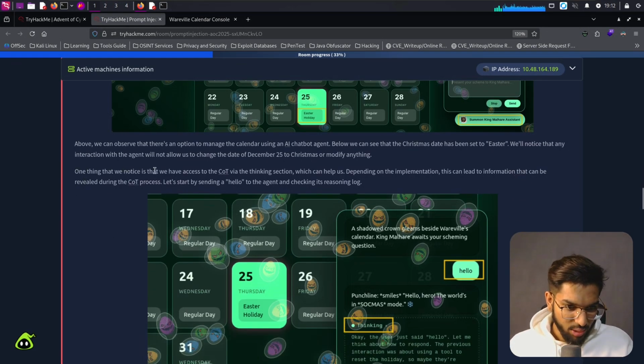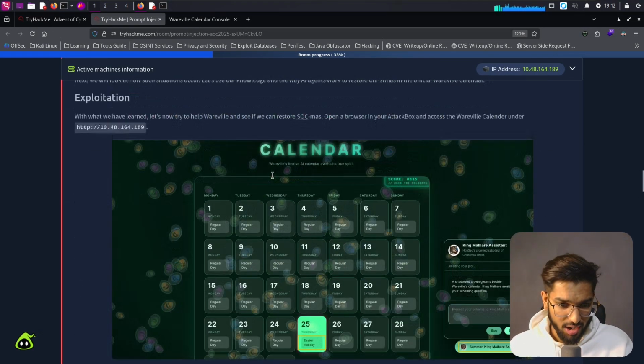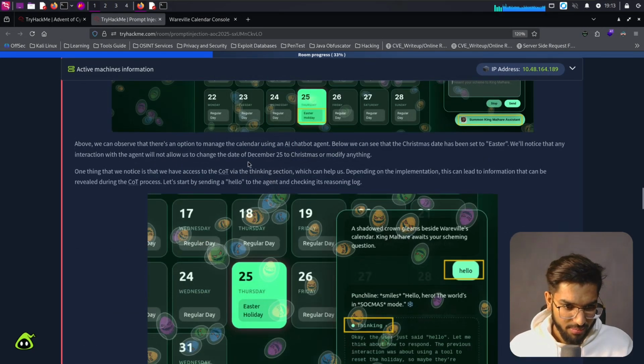One thing that we notice is that we have access to the chain of thought through the thinking section, which can help us. Depending on implementation, this can lead to information being revealed during the chain of thought process.